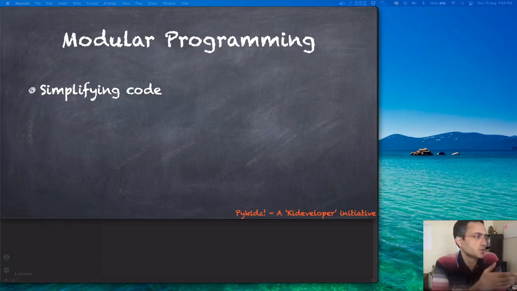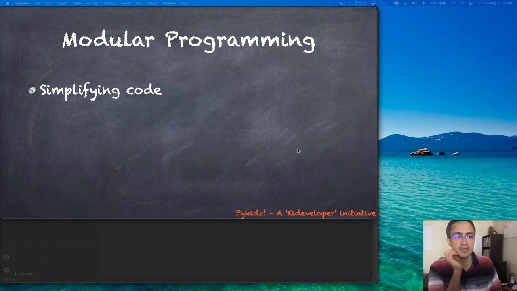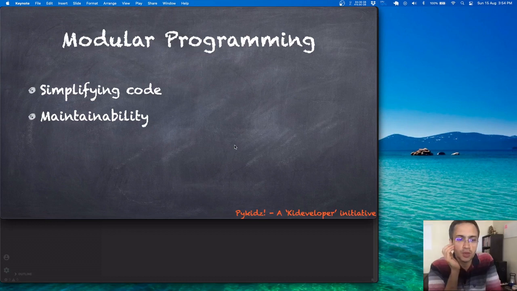So we covered simplifying code. The next one is maintainability. The point about maintainability is that modules are supposed to have logical boundaries. So everything that happens inside is not fully known to others. Others use the module for what it does, but they may not know how it does it, right? So they know what it does, but they don't know how it does it.